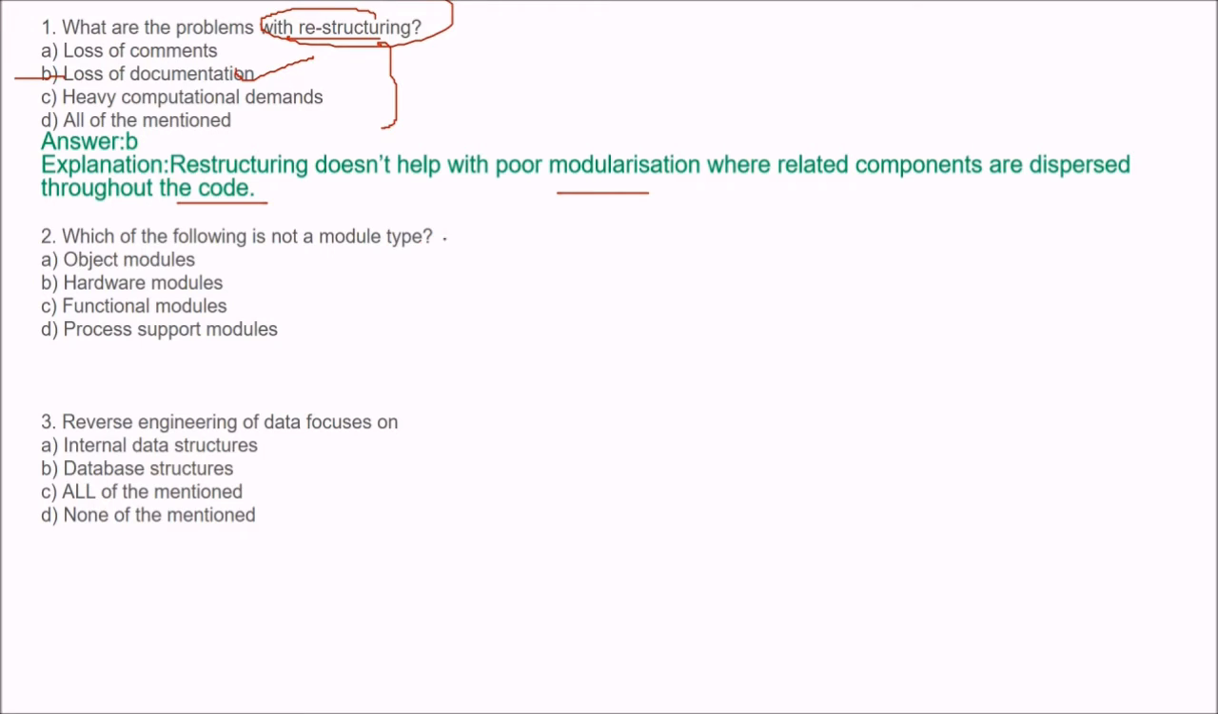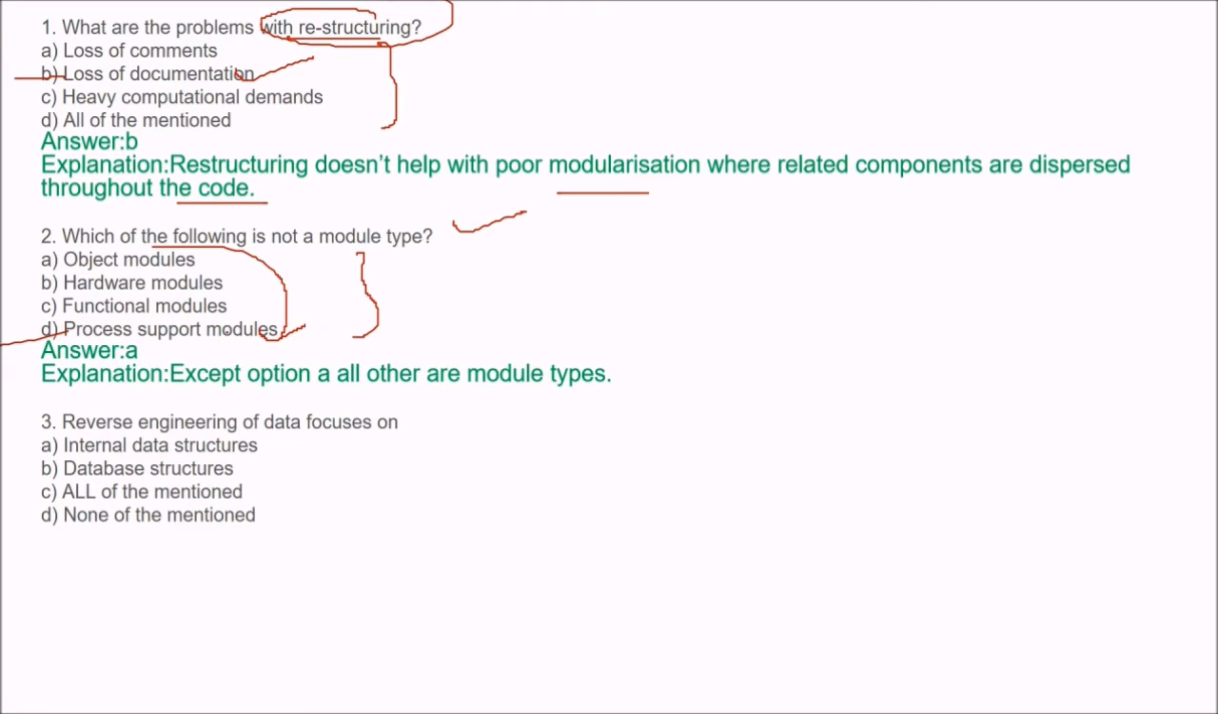Which of the following is not a module type? Functional module, process support modules, hardware modules, object modules. So the answer is A, object modules. Except option A, all others are module types. You have hardware modules, you have functional modules, you also have process support modules.